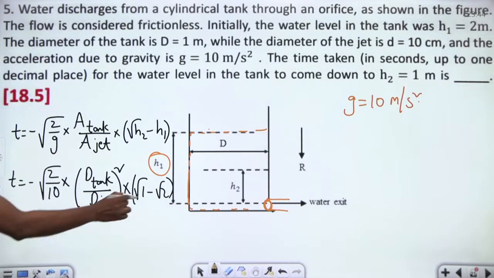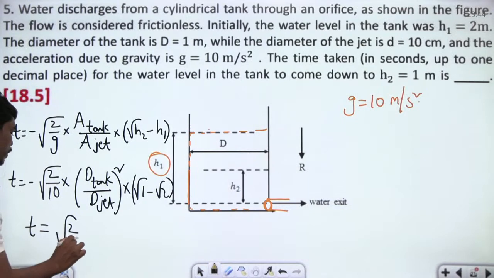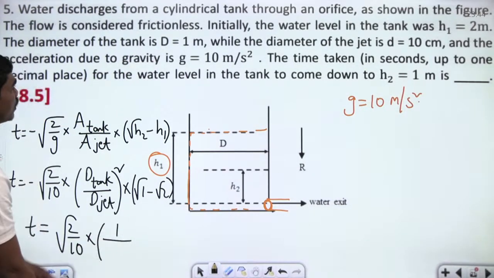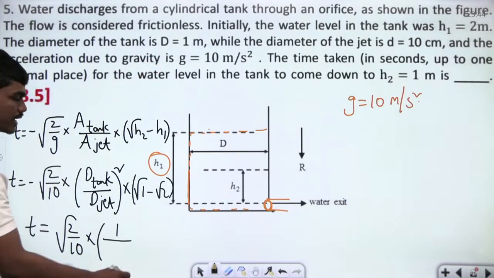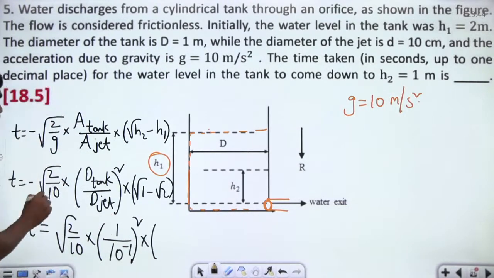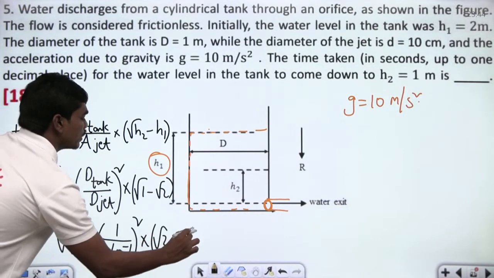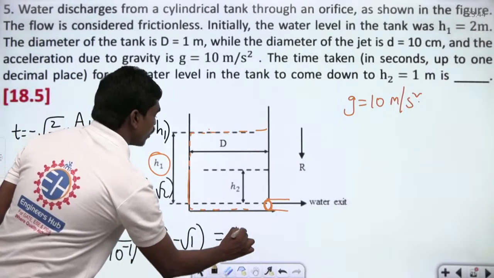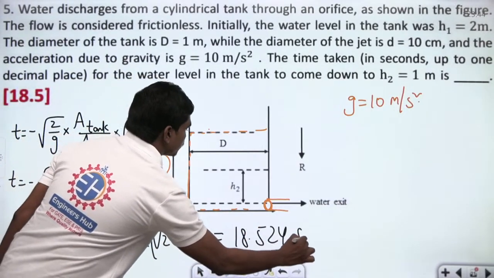So time t, if you calculate this value by putting 2 by 10 into diameter of tank, which is given as 1 meter, whereas the diameter of jet is also given, which is 10 centimeters, which is 10 power minus 1, whole squared, into, because we eliminated this minus sign, root 2 minus root 1. So this is the formula for the time taken, and if you apply these things, it gives you something around 18.524 seconds.